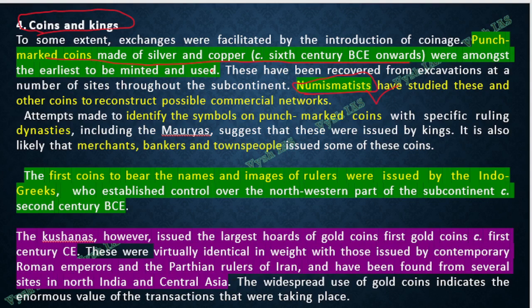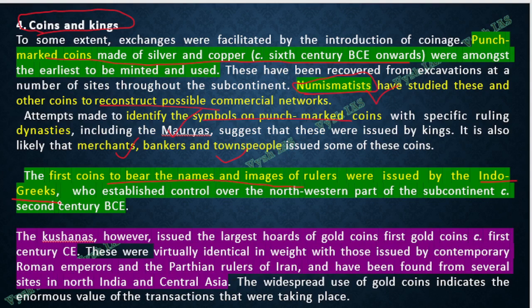Okay, and then slowly they understood that all these were used in commercial networks, and the different symbols on the marked coins helped them identify which dynasty they belonged to, whether they were Mauryans or belonged to some merchants or maybe town people. Okay, so the first coins to bear the names and images of rulers were issued by Indo-Greeks.